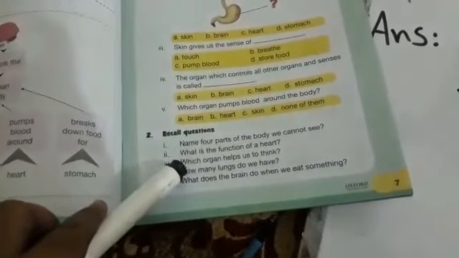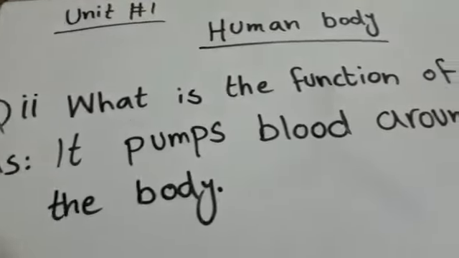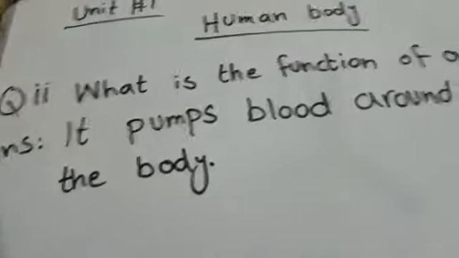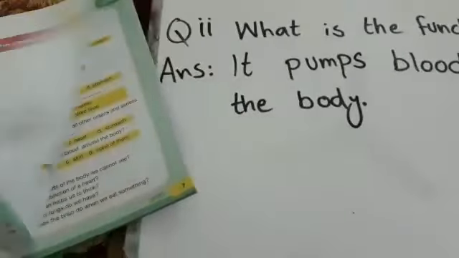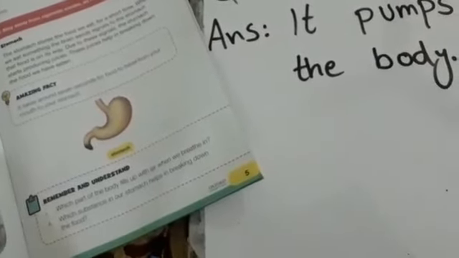Okay, now there is a question, number 2 on page number 7. What is the function of a heart? Okay, the answer is this. Look at this. What is the function of a heart? It pumps blood around the body. As I have told you earlier during reading, the main function of the heart is to pump the blood around the body.